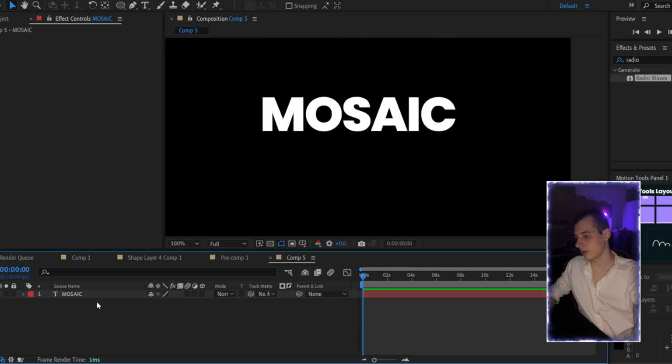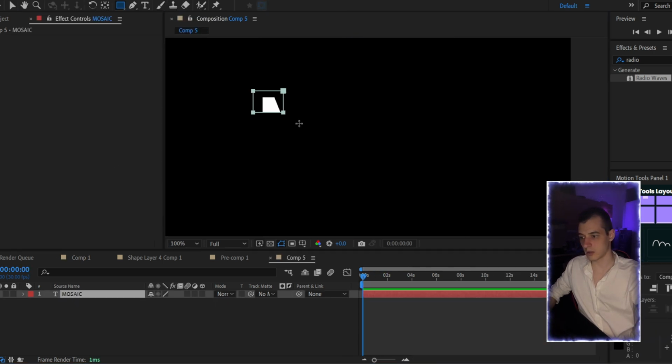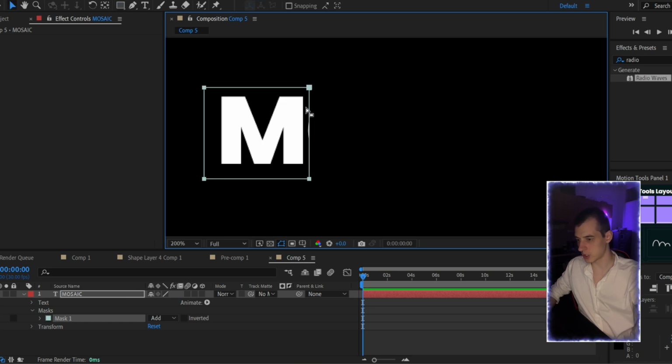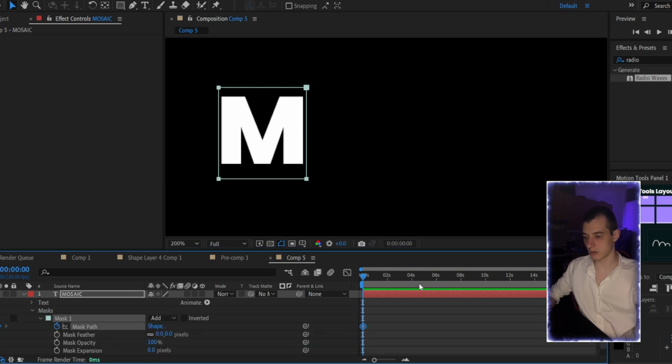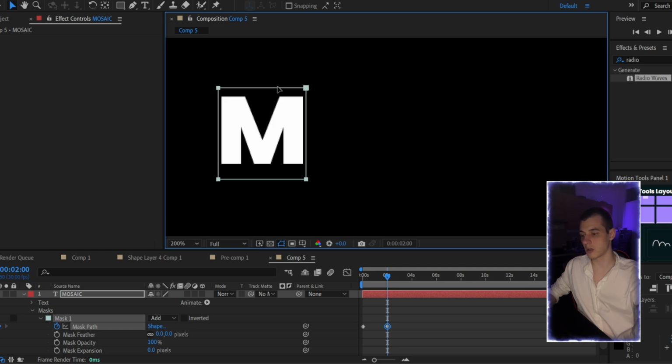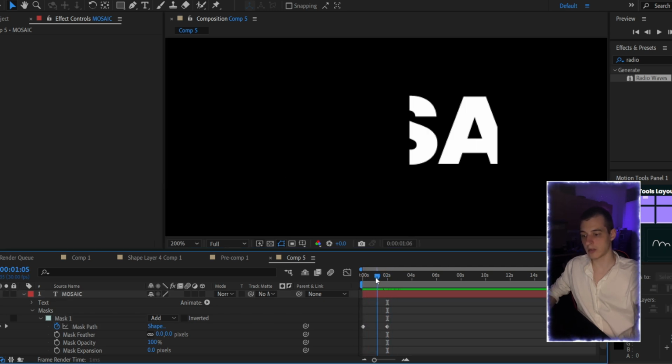And guys, here we are going to add the mask, and basically it's really easy to create it. So I just need to adjust my mask here, so let it be something like this. Okay, from this point guys, we are going to select the mask path here. So guys, here we need to move further, and let's drag it somewhere here. You can drag it pressing shift. So now we have something like this.